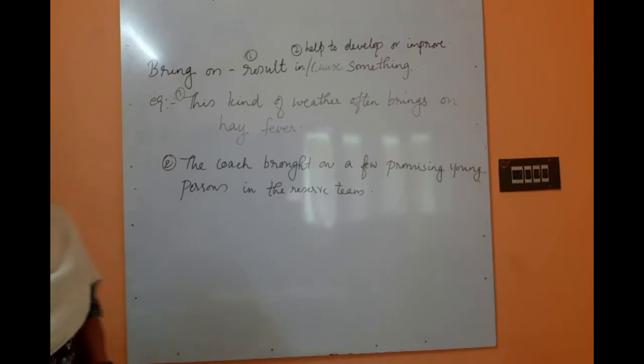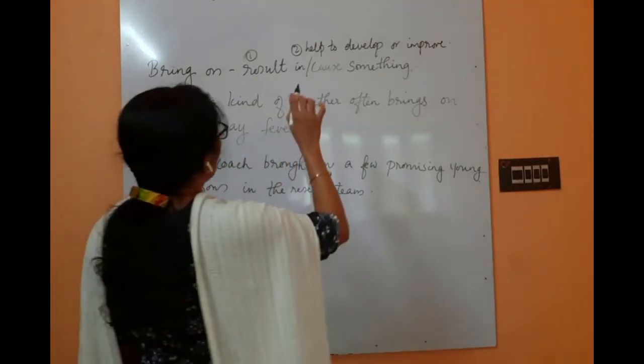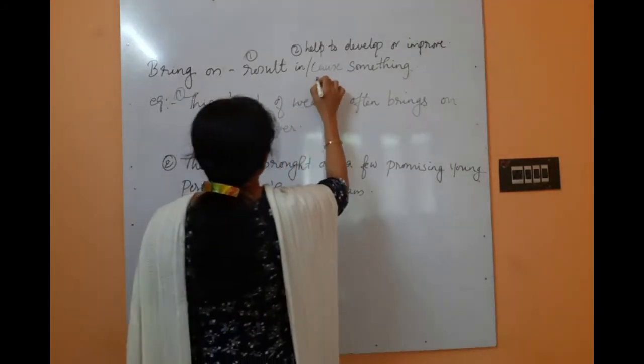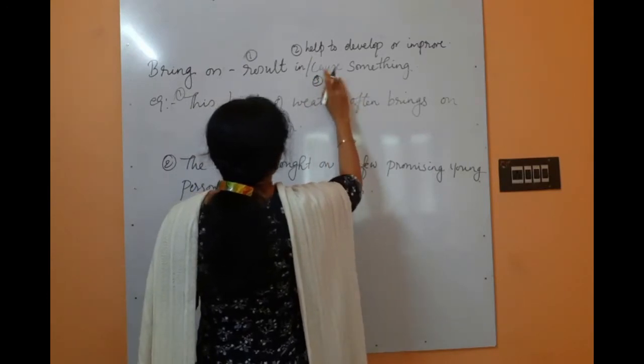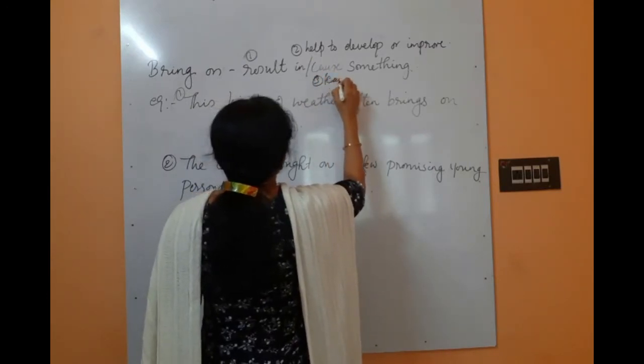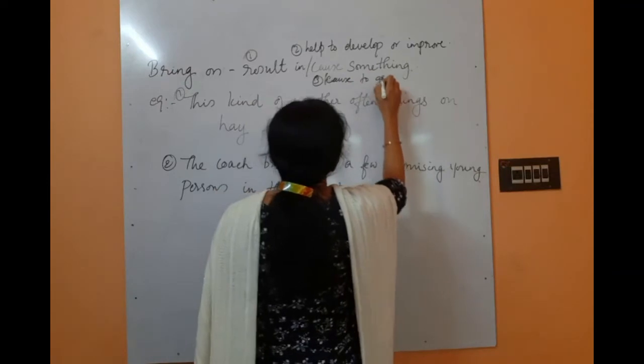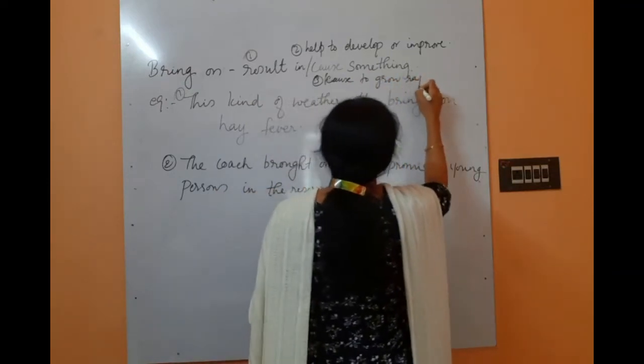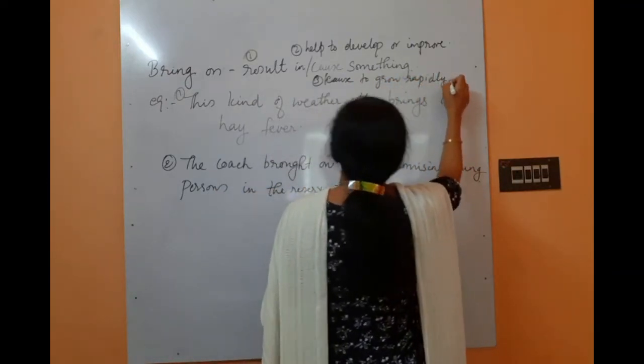Cause to grow rapidly. Almost the same meaning, not much difference.